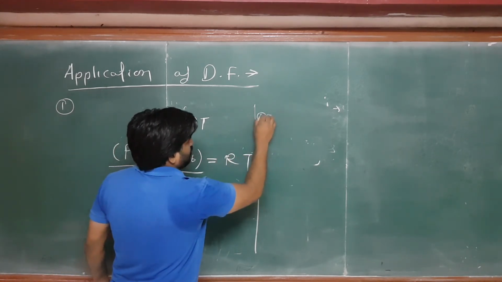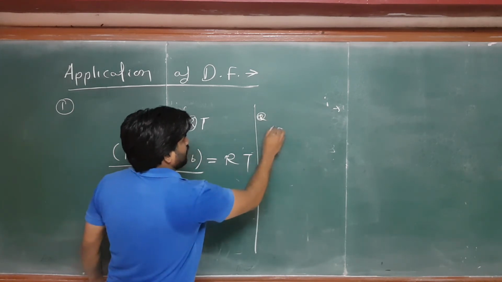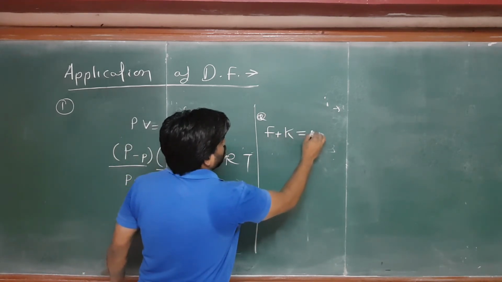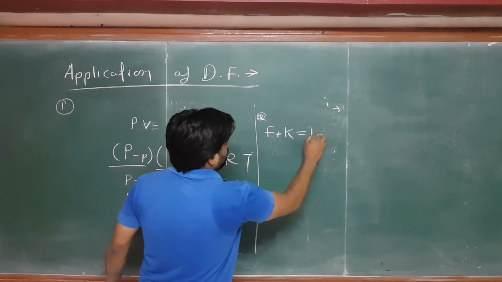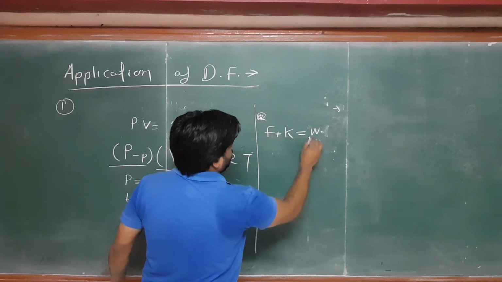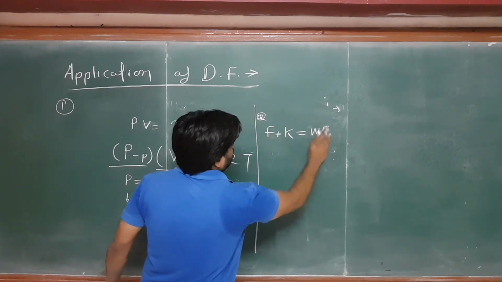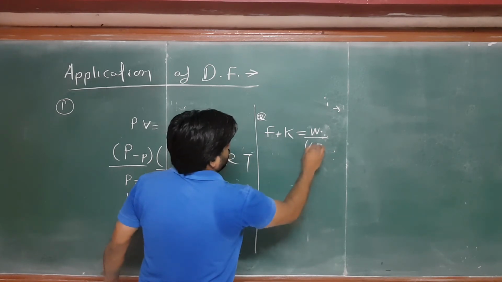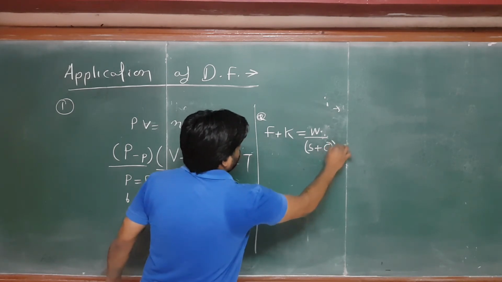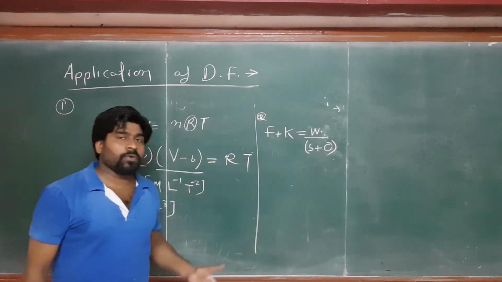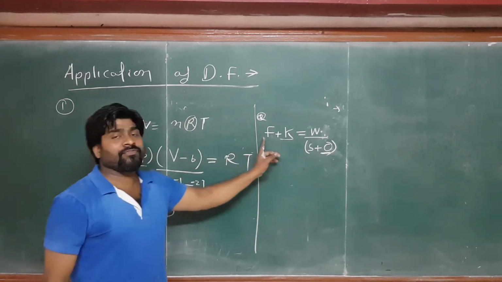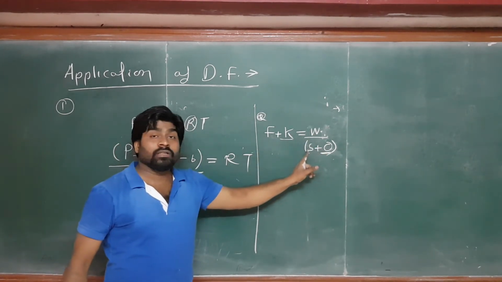Another question I am writing here. This is F plus K, and this is equal to work divided by the displacement plus the letter O. Okay, so this is one of the equations. As I told you, find the dimension of the K and find the dimension of O. So here F is the force, this is called the work, and S is the displacement.